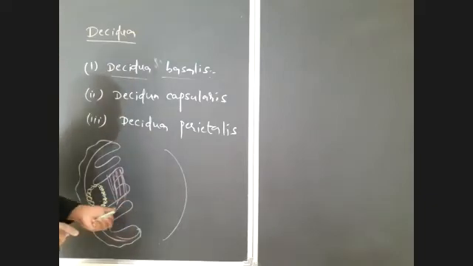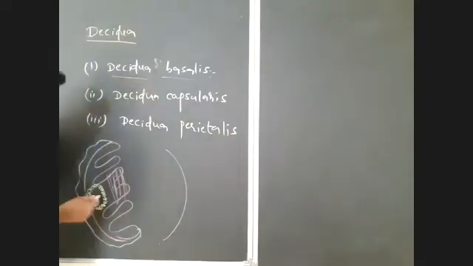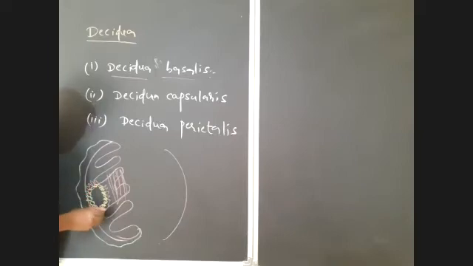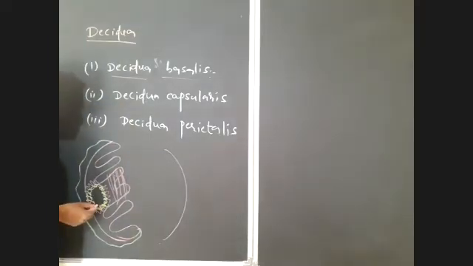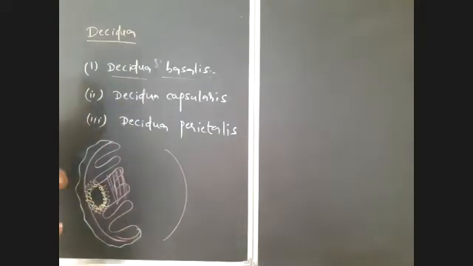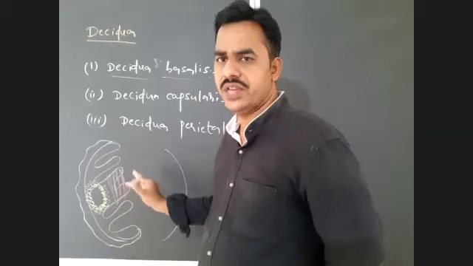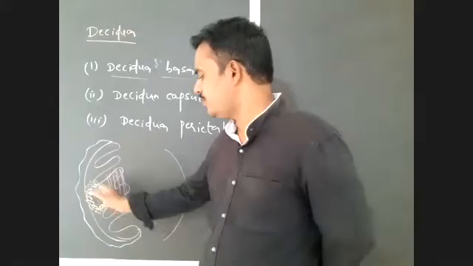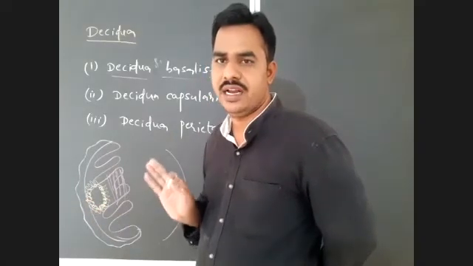So at that time, after formation of chorionic villi from the trophoblast layer, there will be formation of villi-like structures like this around the trophoblast. Or there is formation of chorion. We will discuss that later. Just remember what is deciduea basalis here. Deciduea basalis is the part that is present between endometrium and myometrium at the site of implantation.